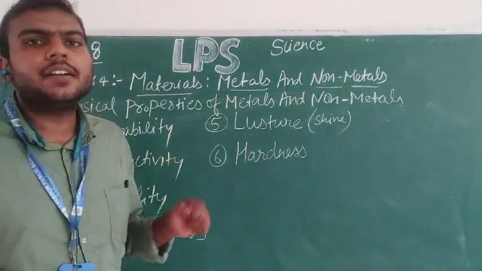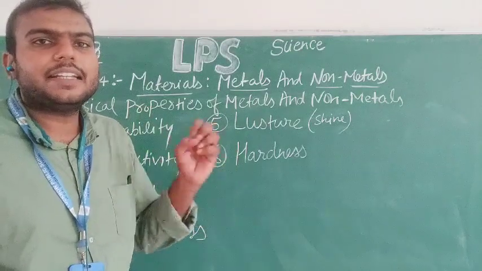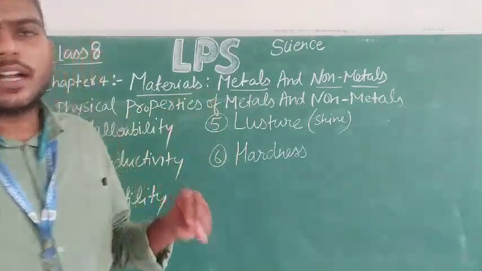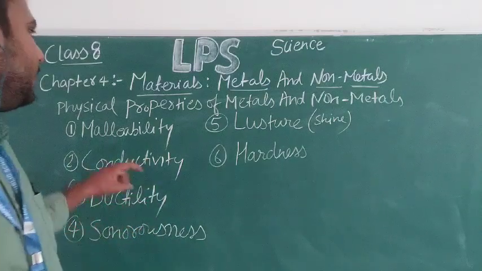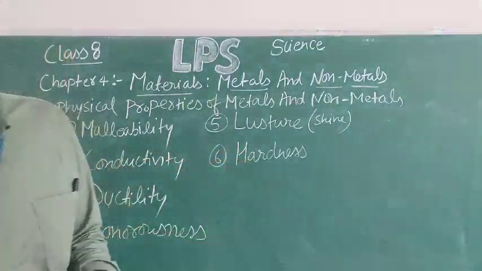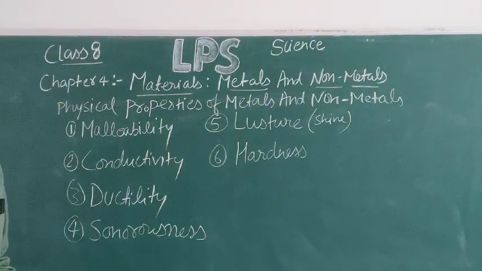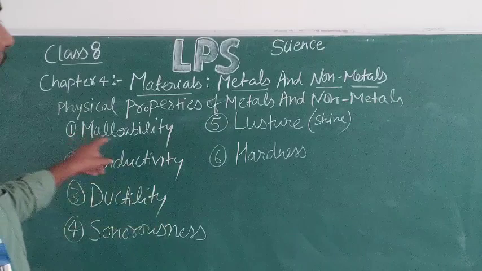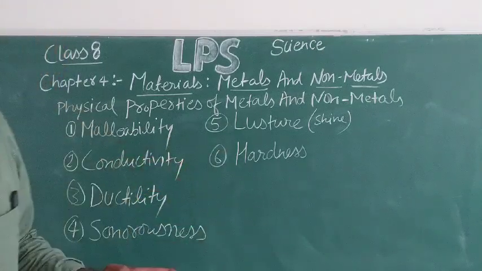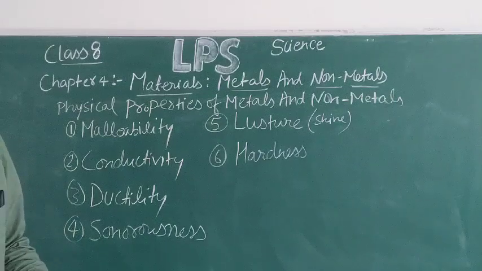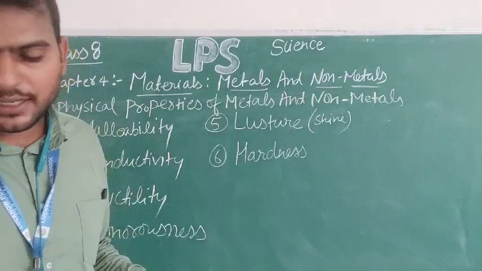If I am beating the metal with a hammer, it will not break, but instead of breaking, it will be converted into thin sheets. That property is known as malleability, and this is only the property of metals. So metals are malleable. I can beat them and convert them into thin sheets without breaking them.